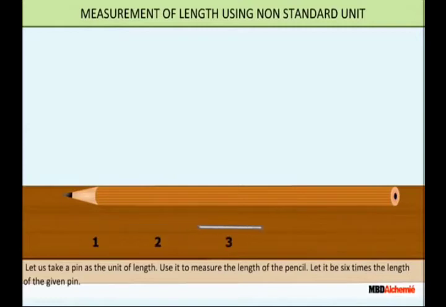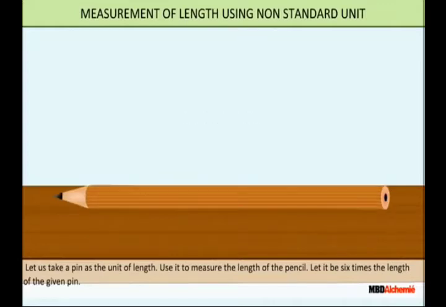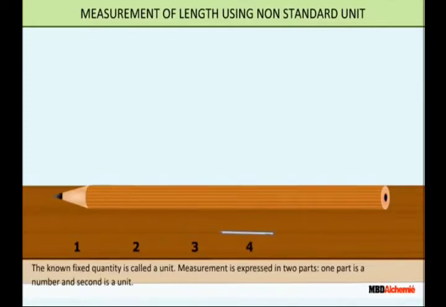Let us take a pin as the unit of length used to measure the length of a pencil. That is 6 times the length of the given pin. Okay, 6 times: 1, 2, 3, 4, 5, 6. Okay, the length of the pencil is 6 pins. But that is not an accurate measurement.